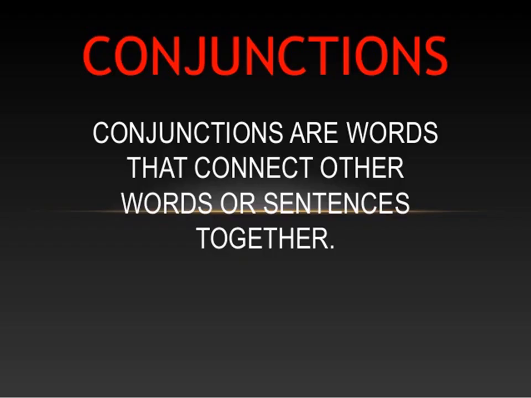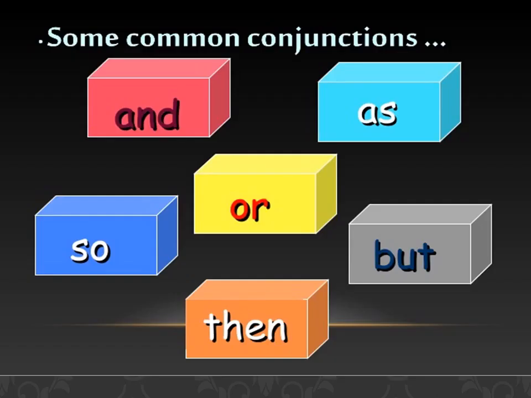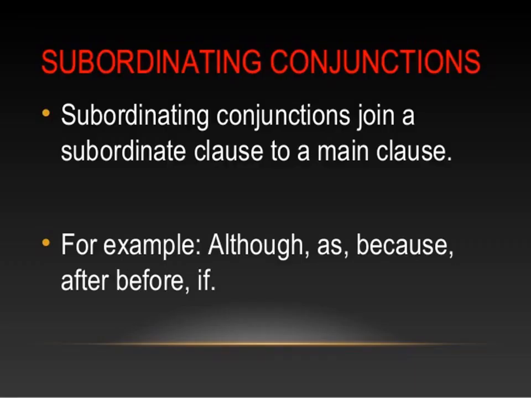Conjunctions. Conjunctions are the words that connect other words or sentences together. That means they are also known as connectors and linkers. Some common conjunctions: and, as, or, so, but, then. Subordinating conjunctions join a subordinate clause to a main clause.